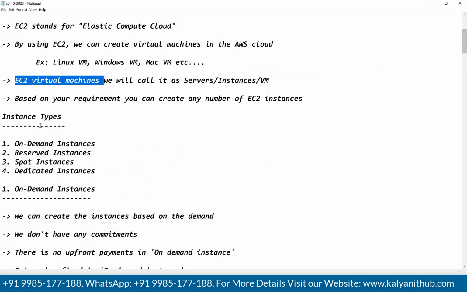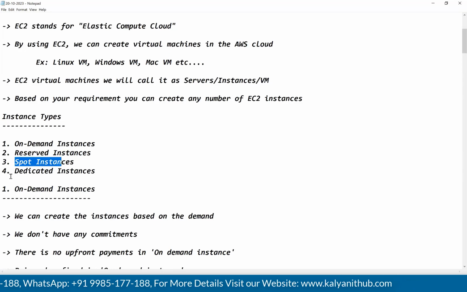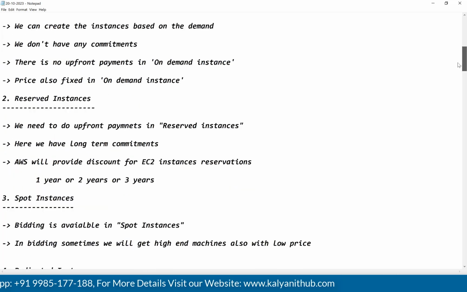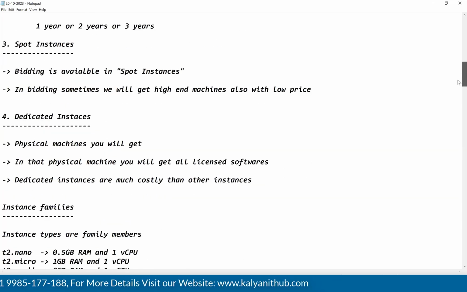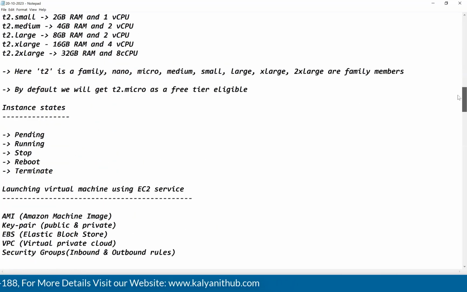What are the instance types we have? On-demand instances, reserved instances, spot instances, dedicated instances. What on-demand instances, reserved instances, spot instances, dedicated instances are, I have given. What are instance families? What is instance state? If you want to launch the virtual machine, what do we require?